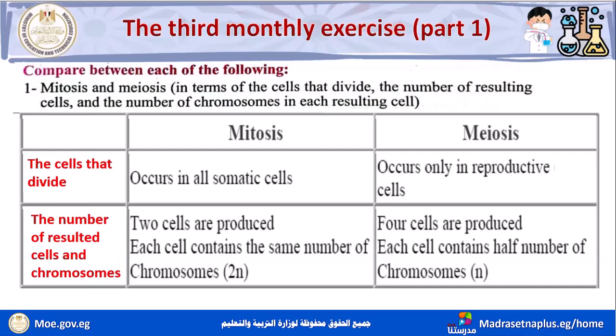According to the number of chromosomes in each resulting cell, in mitosis each cell contains the same number of chromosomes, 2n, or diploid number. While in meiosis each cell contains half the number of chromosomes, or n, or haploid number.